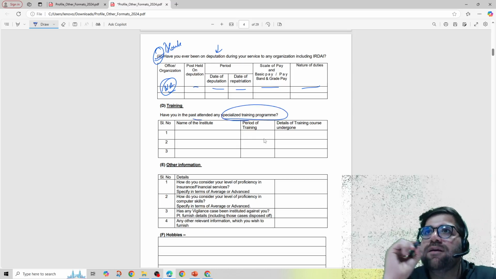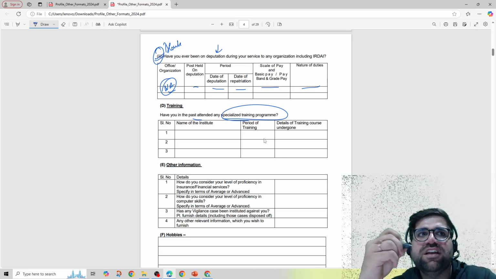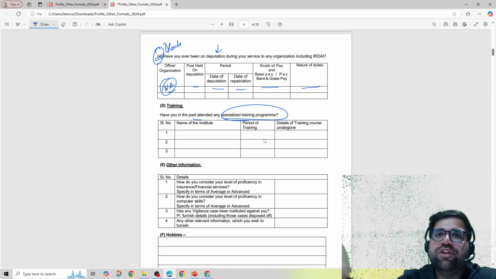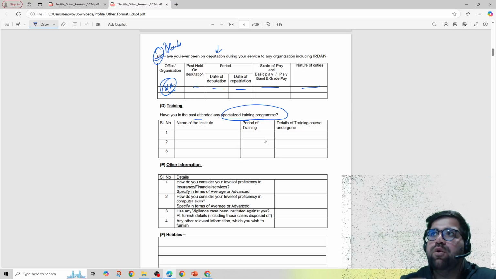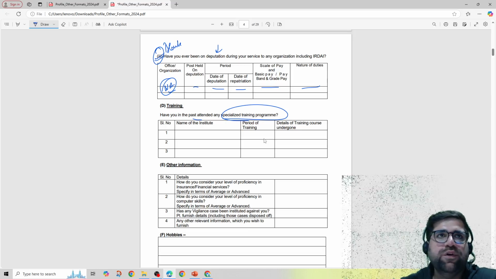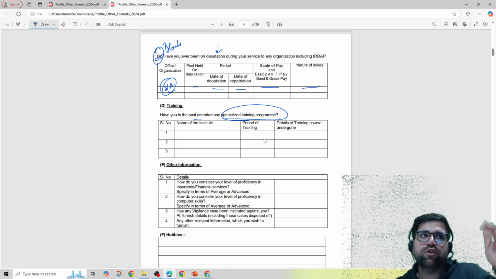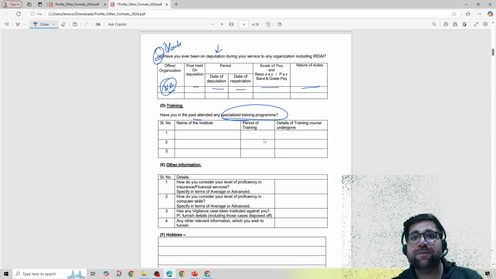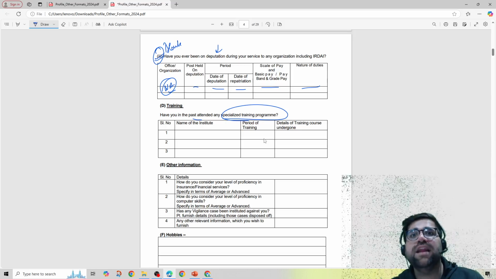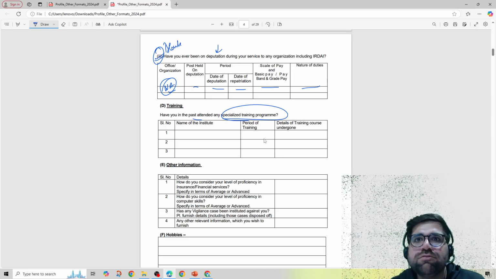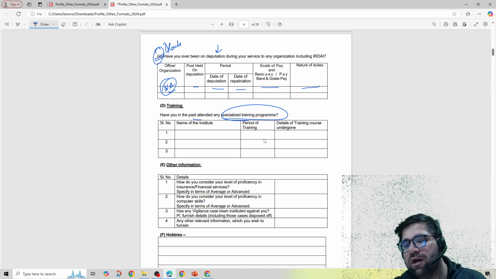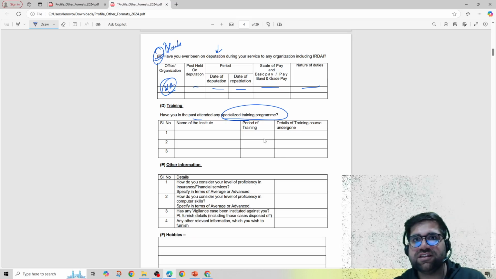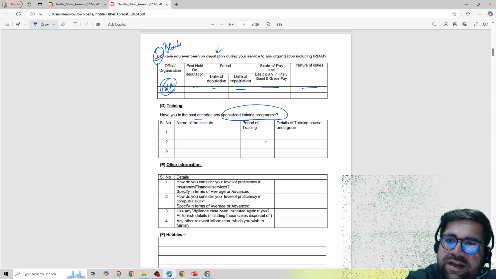For example, some of you might have attended a specialized program wherein you learn the etiquette to enter the army. Or a program wherein you learn how to solve Excel formulas. Or a training program wherein you learn how to talk in English, or in multiple other languages. Like many students learn French these days. So you have to mention the details over here.